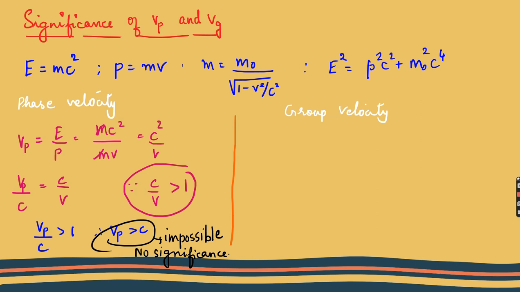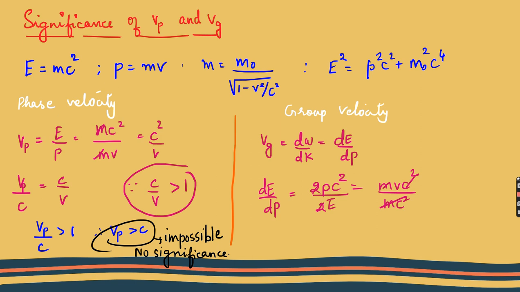So let us solve the group velocity. We know d omega by dk, which is dE by dP. Now I'm going to use this E square relation and find dE by dP. When I find dE by dP, I get mvc square, after substituting everything, and after solving I get dE by dP is equal to v. It says that my group velocity is equal to the velocity of the particle.